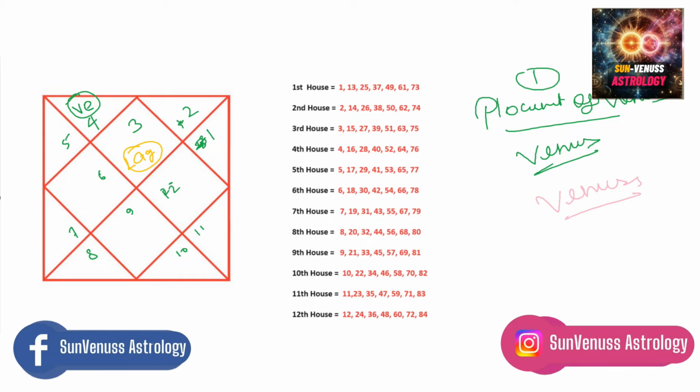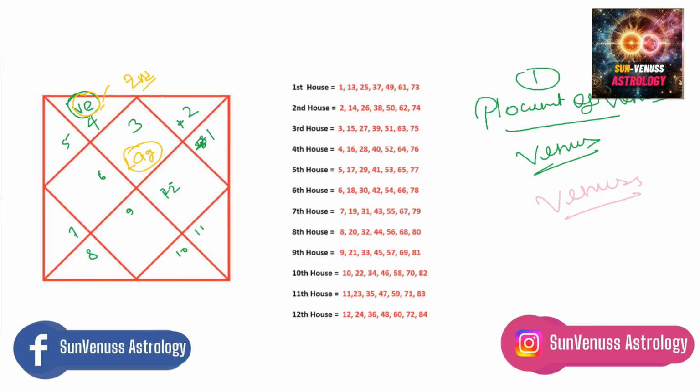So let's say you have Venus in the second house. It doesn't even matter which ascendant you are. You just have to look at the house in which you have Venus. So this is the second house. This is a Gemini ascendant, but this is the second house. And even if it's any other ascendant, if you have Venus in the second house, you just look at